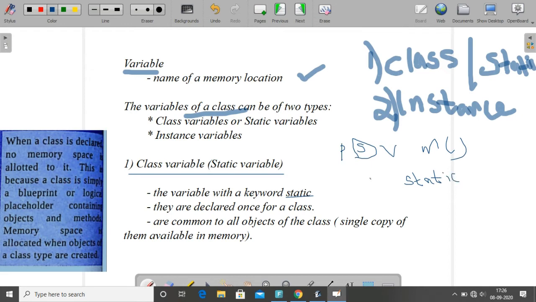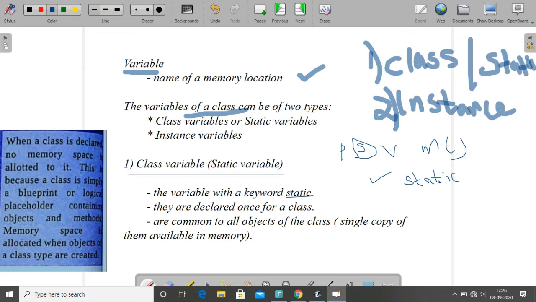Public static void main, is it? Yes. So there static is the keyword we are using. The same way for a variable also we can declare static. If a variable is declared with the static keyword, then that variable is known as class variable or static variable.